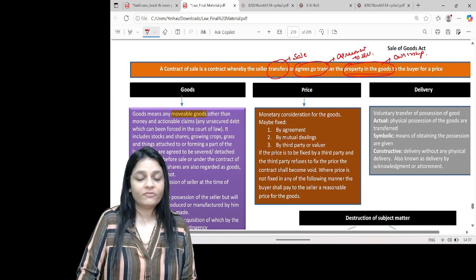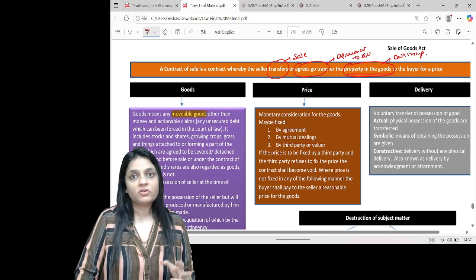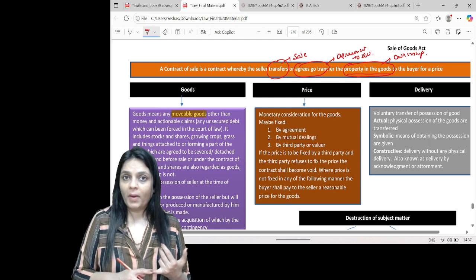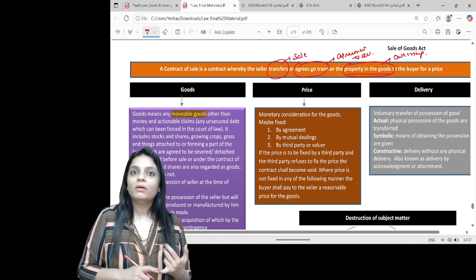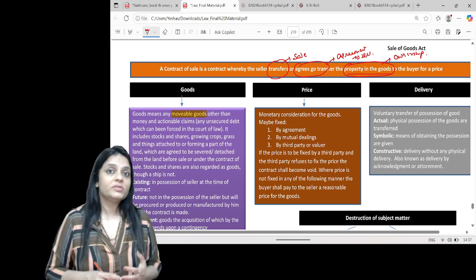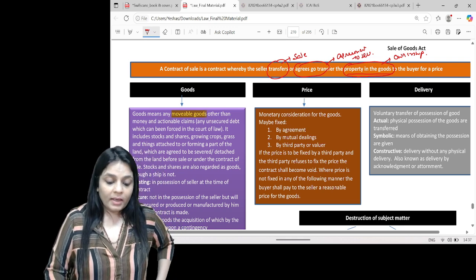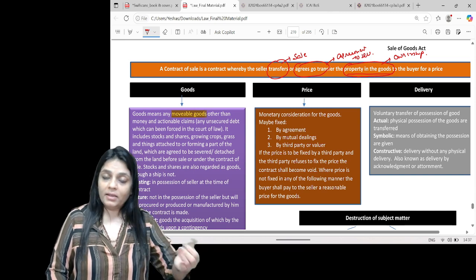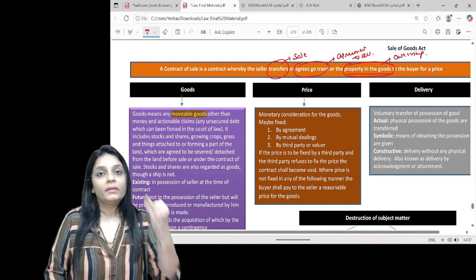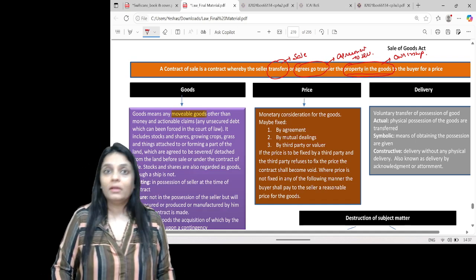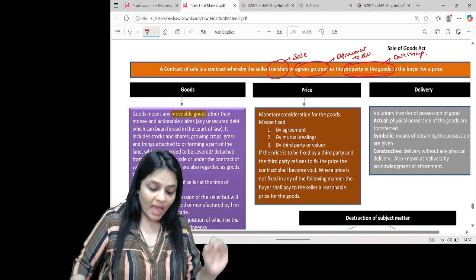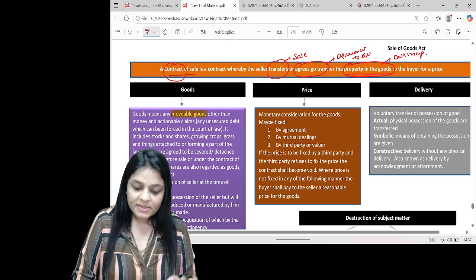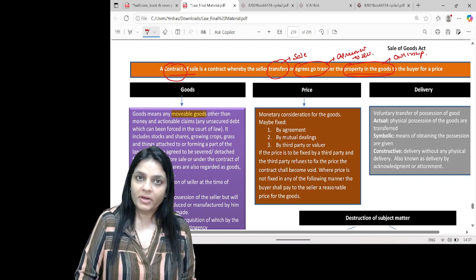So if I look at this definition, I get the essentials of a valid contract of sale. So what are these essentials? First, there must be two parties, buyer and seller. Who is a buyer? One who buys or agrees to buy. Who is a seller? One who sells or agrees to sell. Then there must be a transfer of some goods. There must be a price, and the monetary consideration must be price. And since it's a contract under the Indian Contract Act, all the essentials of a valid contract must be present.